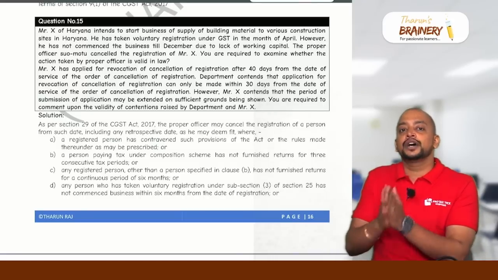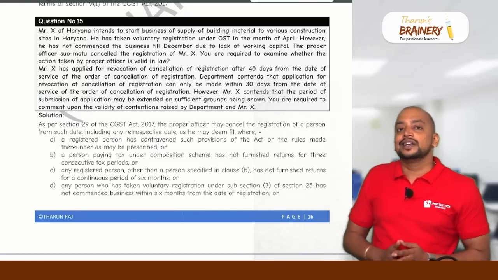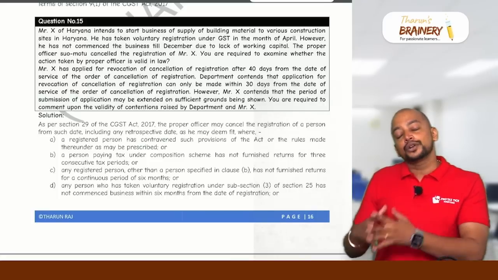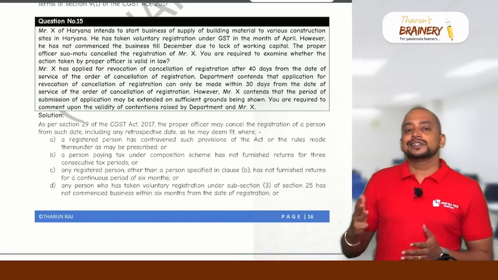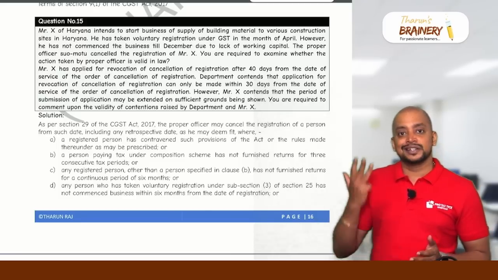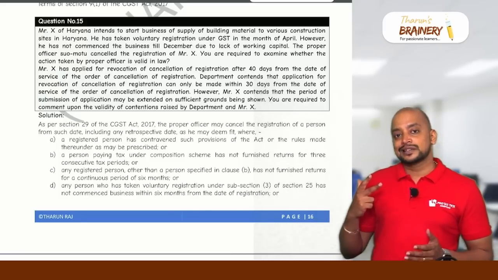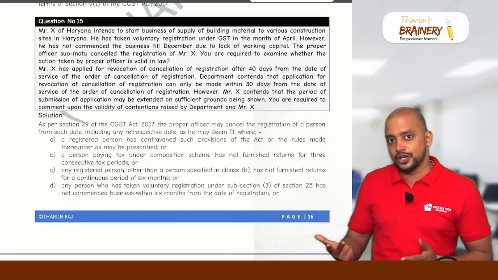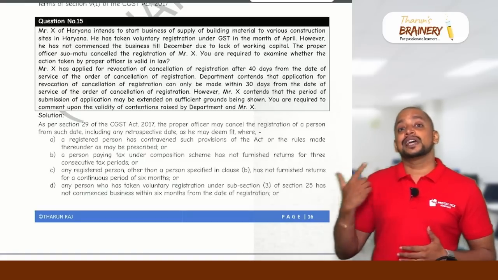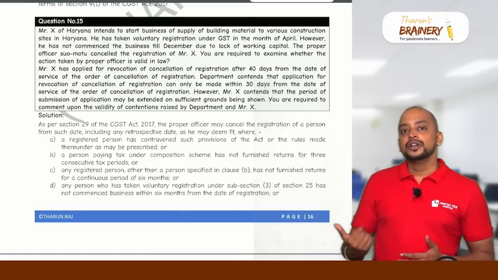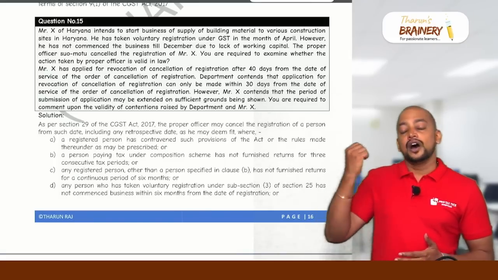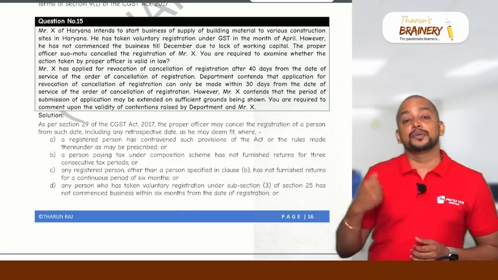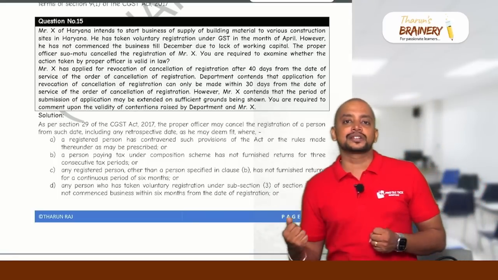So now you need to write down what are the situations that lead to cancellation of registration. In total, how many situations do we have? 8 situations. Number 1, any transfer or discontinuance of business. Number 2, there is a change in constitution of business. Number 3, no longer liable to be registered. Number 4, registration obtained by fraud or misrepresentation of facts. Number 5, contravention of the provisions of the Act or rules thereunder.